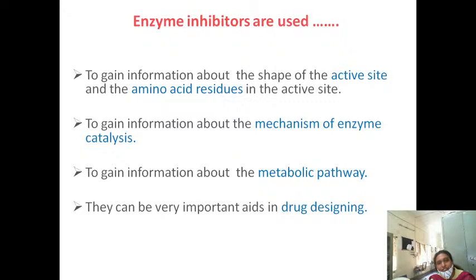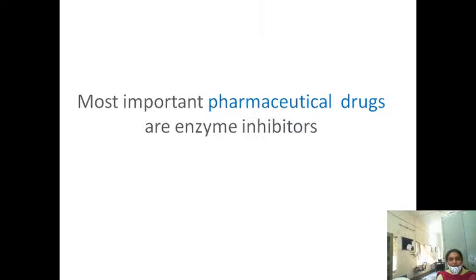It also gives information about the mechanism of enzyme catalysis, how the reaction takes place. It also gives information about the metabolic pathway, and it can be very important in drug designing. So please note down why enzyme inhibitors are used. These are substances that bind to the enzyme and slow the rate of the reaction. The uses are to understand the metabolic pathway, drug designing, the mechanism of enzyme catalysis, and to know the shape of the active site and amino acid residues.